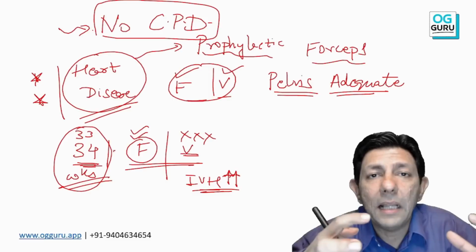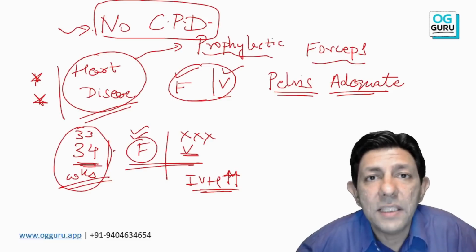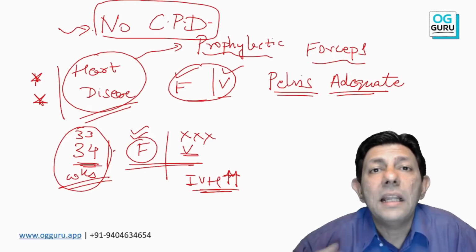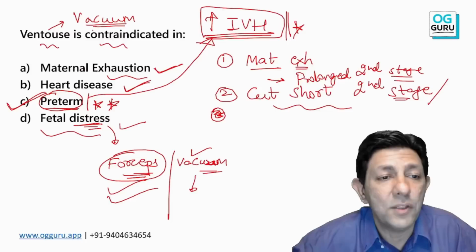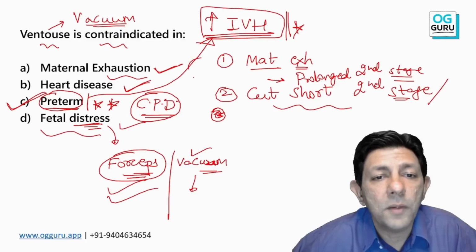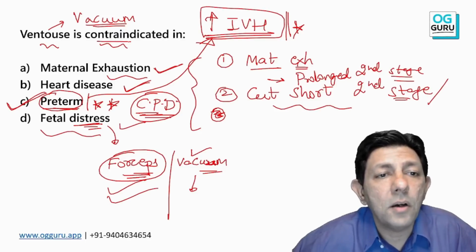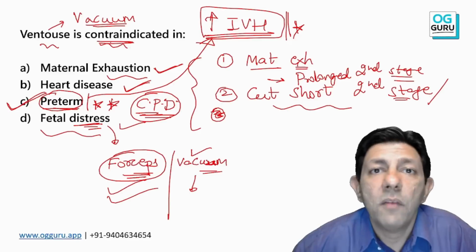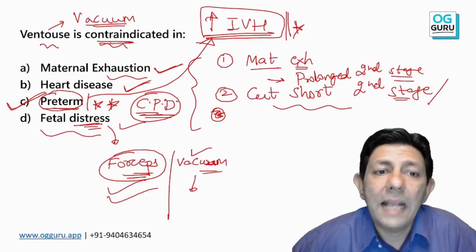If there is no space for the baby to come out, if it is CPD, cephalopelvic disproportion, then I will not apply any instrumentation. So CPD also becomes a contraindication for vacuum as well as forceps.